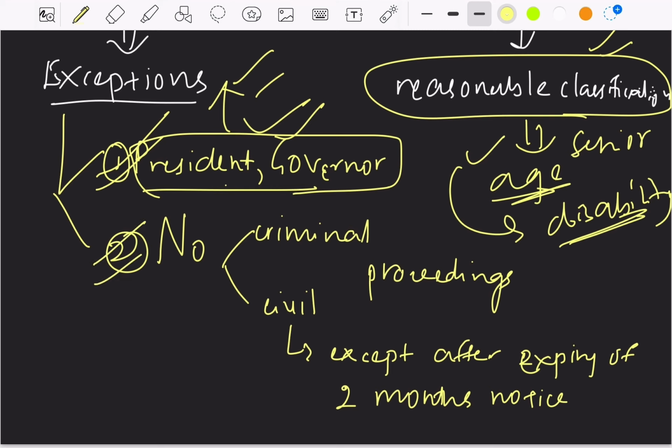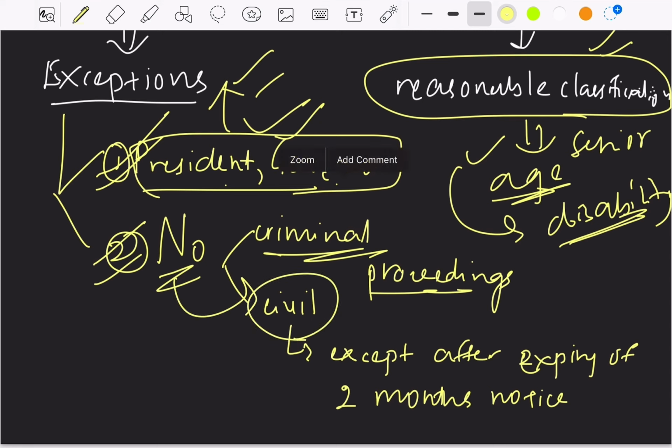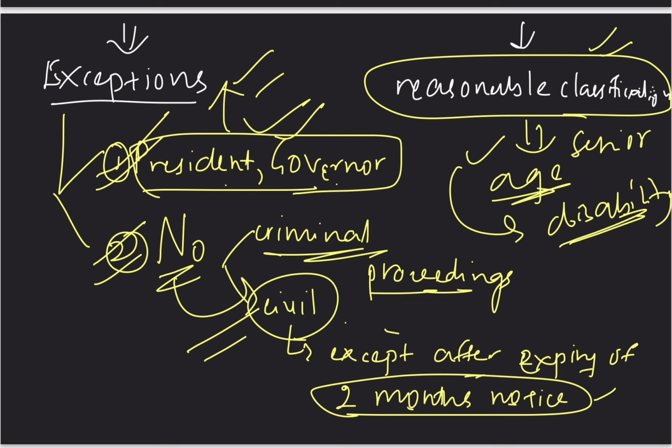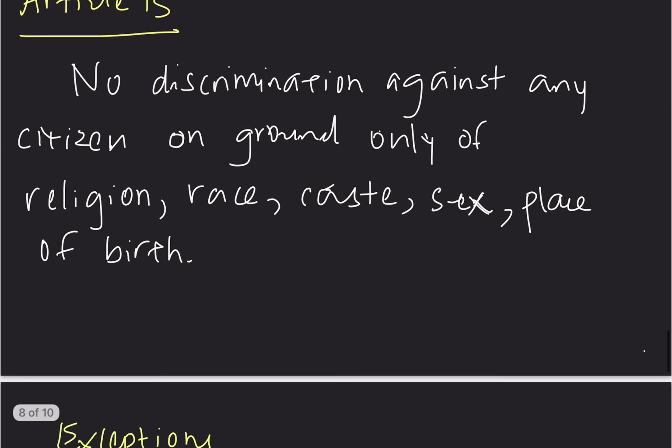And the second is, there shall not be any criminal proceedings on president and the governor while in office, and there shall not be any civil proceedings against the president and governor, whereas the civil proceedings is allowed after giving the notice. That is, after expiry of 2 months notice, the civil proceedings is allowed against the president and the governor. So that is the exceptions that is allowed under equality before law.